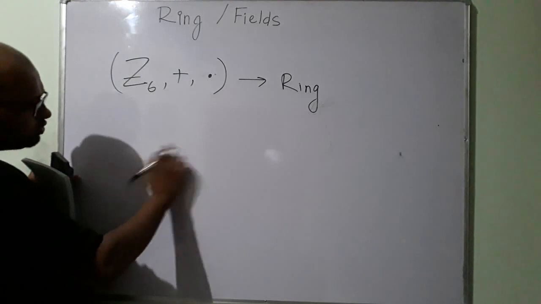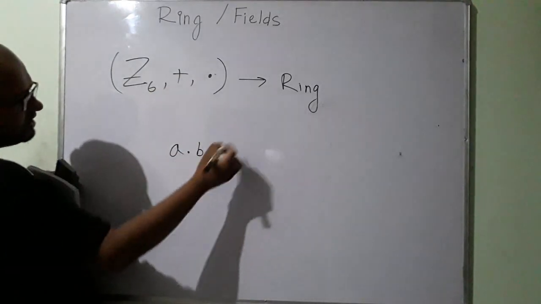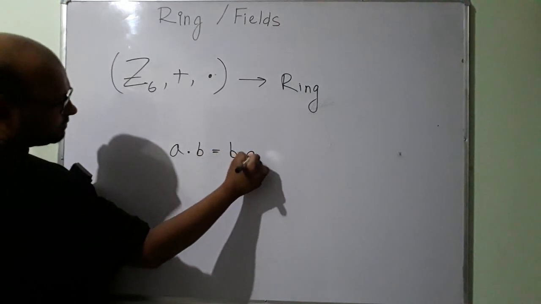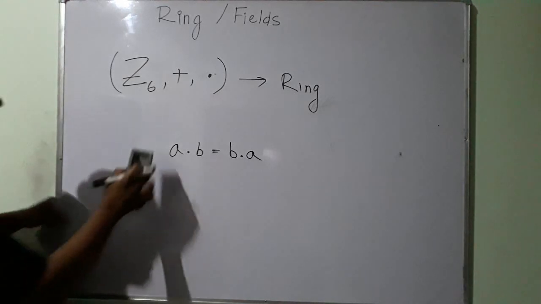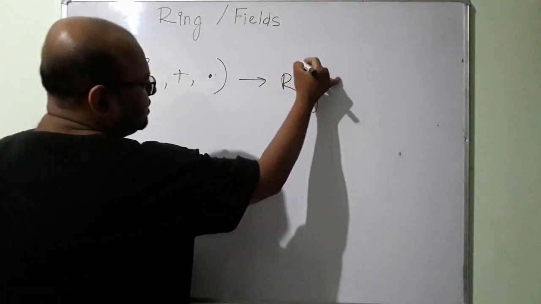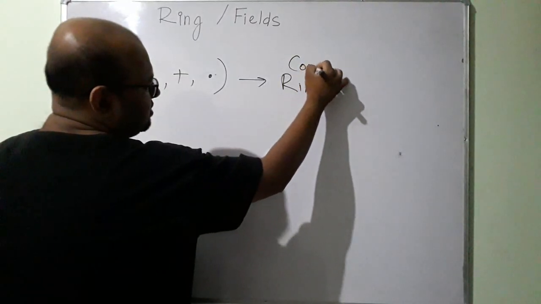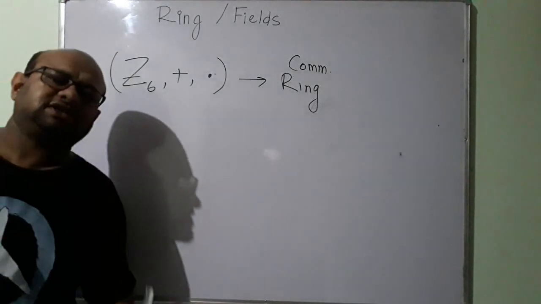Now one more thing, any a and b from this set, a dot b is equal to b dot a. Alright, so this is also true. So I know this is a commutative ring. So multiplication is commutative. Once again, basic arithmetic, we know from arithmetic multiplication is commutative.